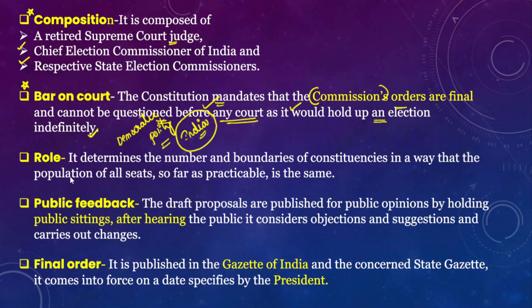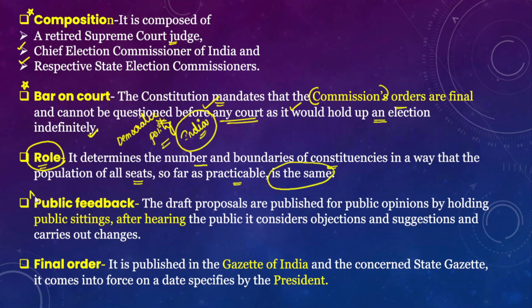And after that, we need to talk about the role of the delimitation commission as well. So the delimitation commission usually determines the number and the boundaries of these constituencies in a way that the population of all seats, so far as practicable, is the same. Okay, so it makes sure that every constituency has the same number of population. So this is how the delimitation commission usually does the delimitation exercise of readjusting and redrawing boundaries, so that every constituency has, as far as practicable, the same number of population.